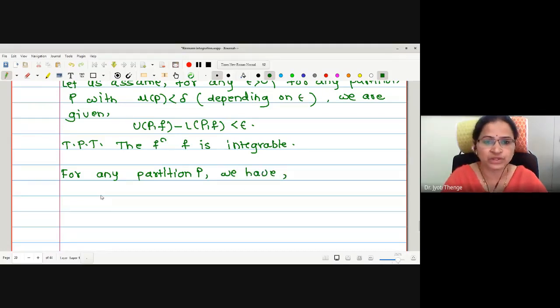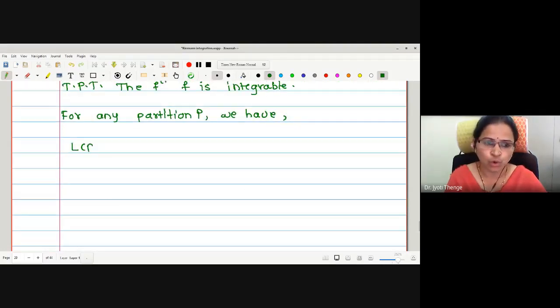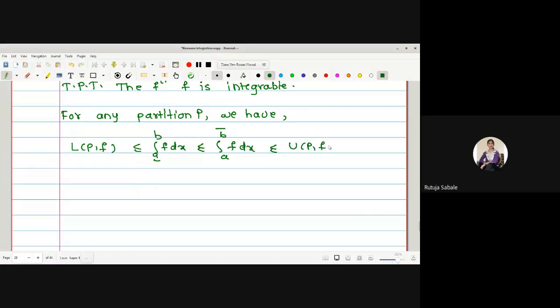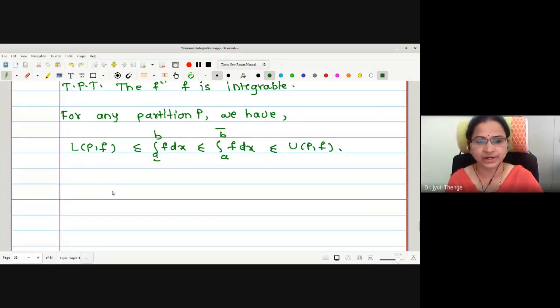I don't know whether you are remembering this inequality. Lower sum is less than or equal to lower integral, lower integral is less than or equal to upper integral, and that is less than or equal to upper sum. Correct? This is the inequality we have proved in some of the earlier lectures.